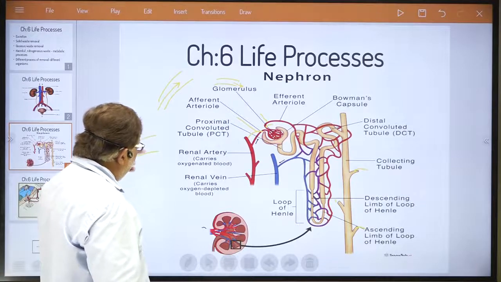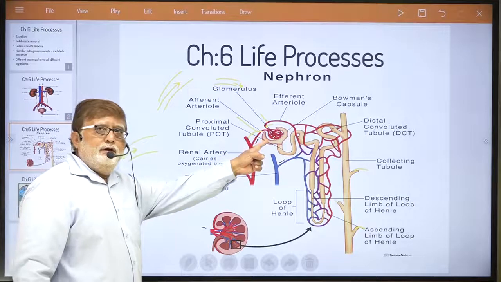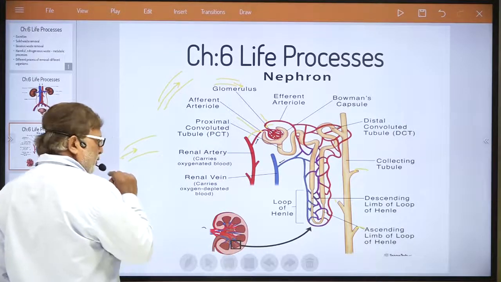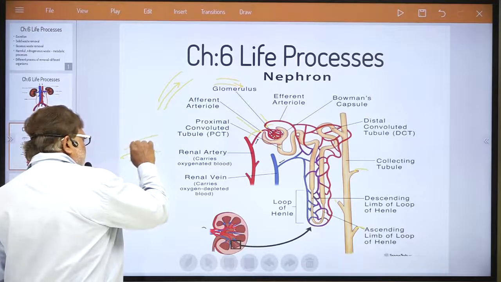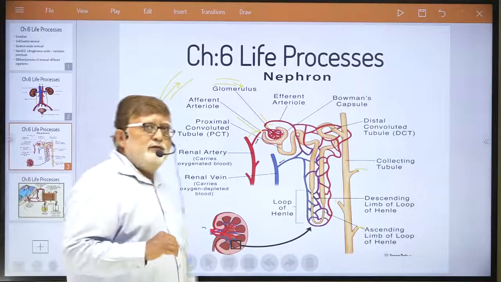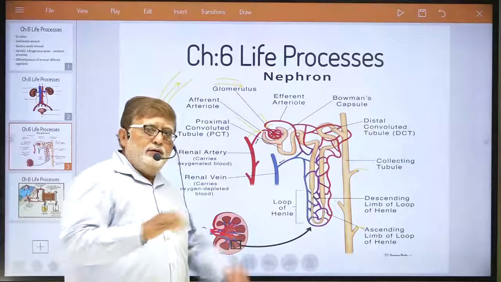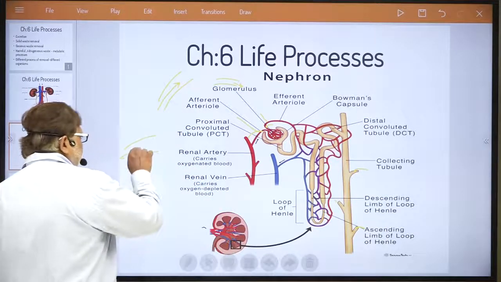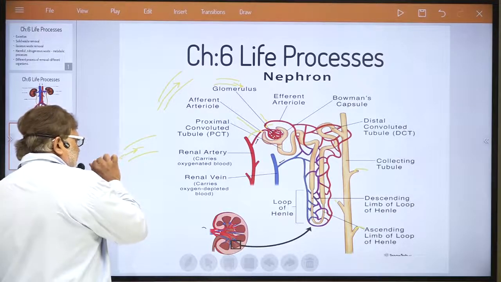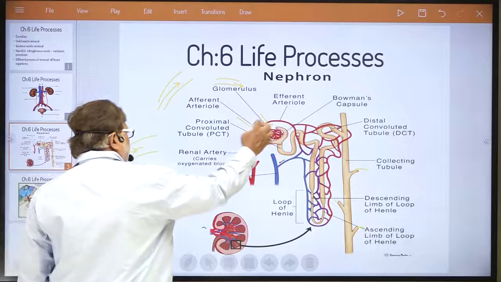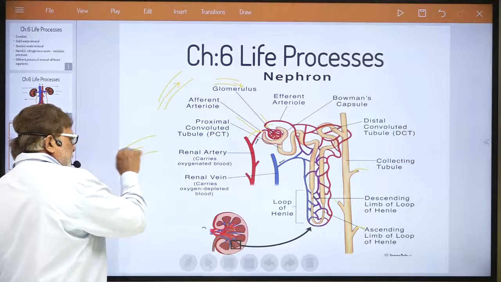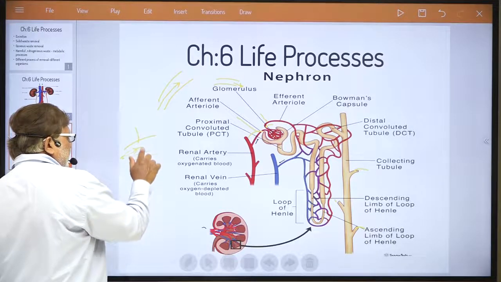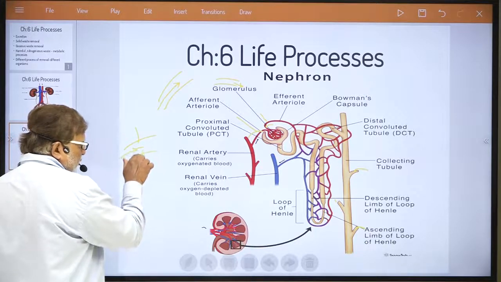So because blood flows with great pressure in the capillary in the glomerulus, what happens, dear student? Try to understand this, it is very important. The wall of the capillary is semi-permeable, and will only allow the urinary component to flow out of it. So diffusion takes place here, when the blood in this glomerulus is moving with high pressure, urinary waste gets filtered out from the wall of this capillary.